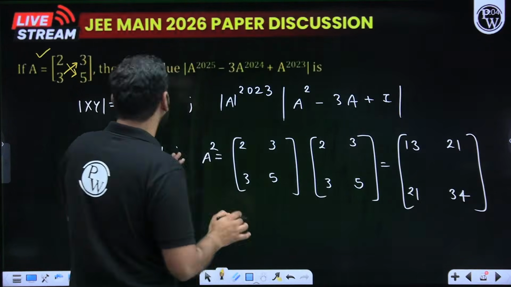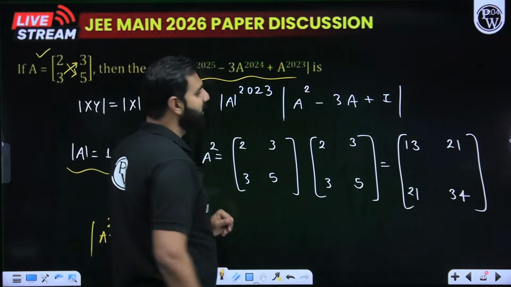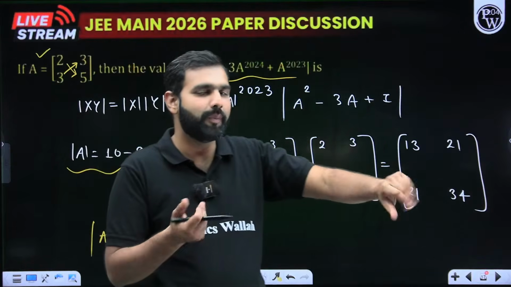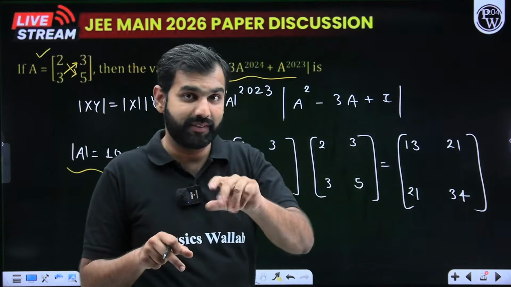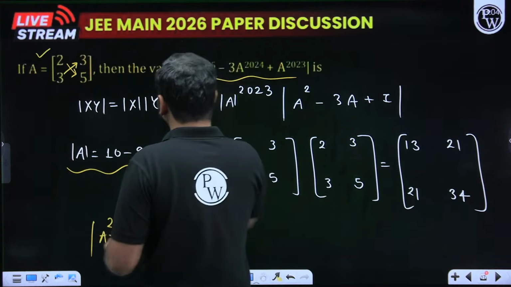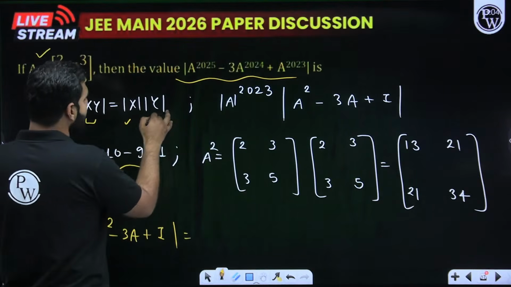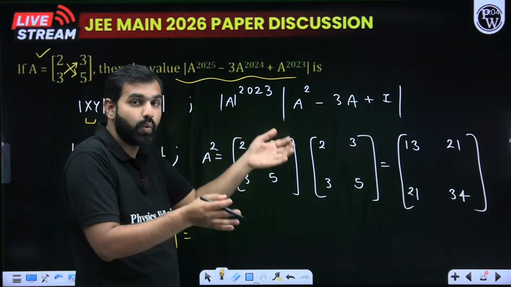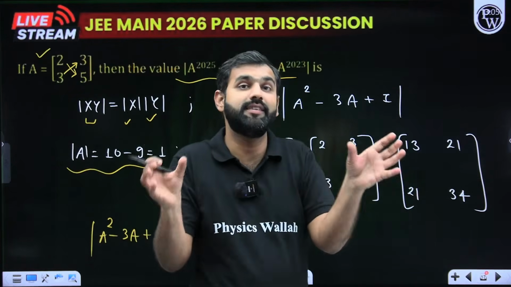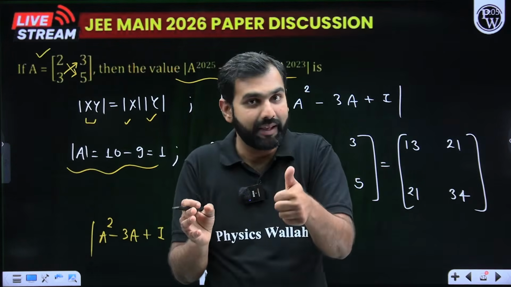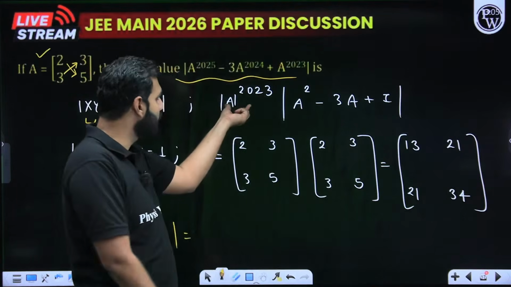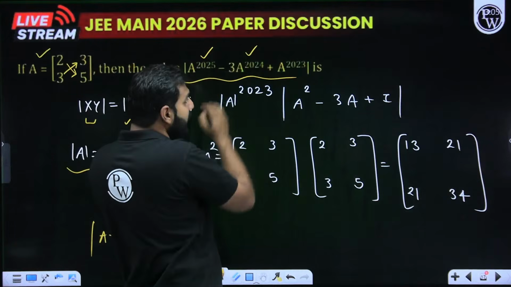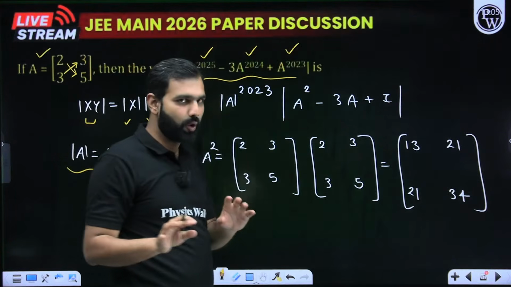So with that, we know the determinant needed to be found has powers 2025, 2024, 2023. Can I take A to the power 2023 common? In matrices, we can do that. And we know that determinant of x into y is determinant of x into determinant of y. So A to the power 2023, when taken common with determinant, you can distribute this determinant sign over multiplication of matrices, so that A to the power 2023 comes out. And what you are left with is A square minus 3A plus I. I hope everyone is with me.